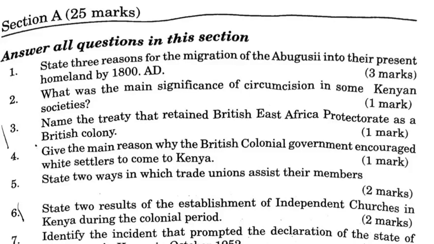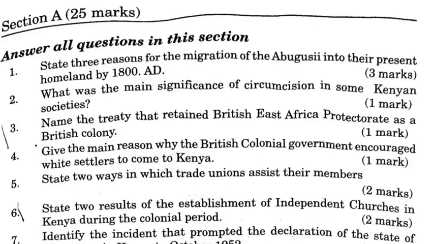Number 4. Give the main reason why the British colonial government encouraged white settlers to come to Kenya: to raise revenue for the British administration through farming. Number 5. State 2 ways in which trade unions assist their members. They negotiate the improvement of wages of members. They present their members' grievances to the employers.